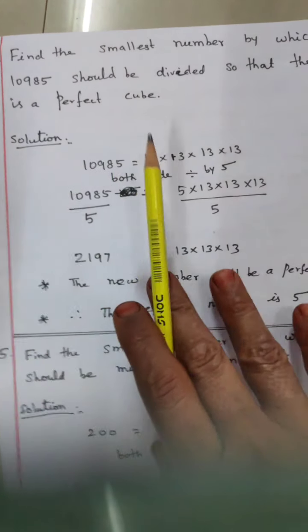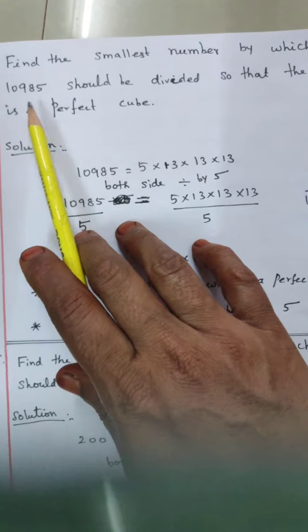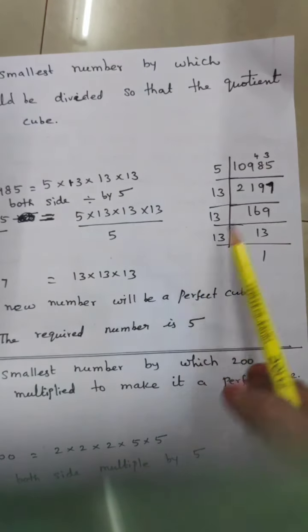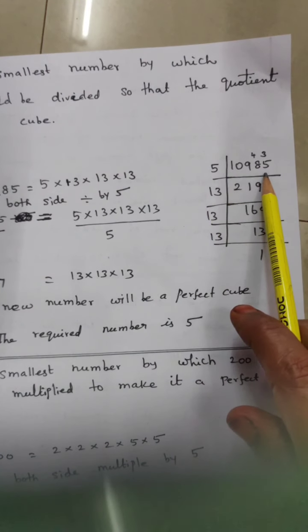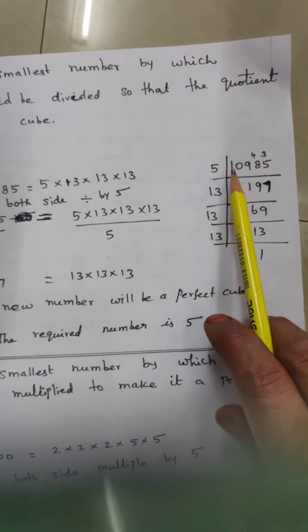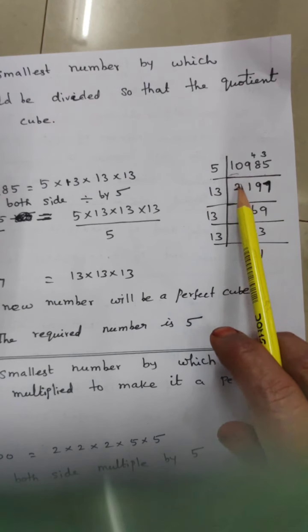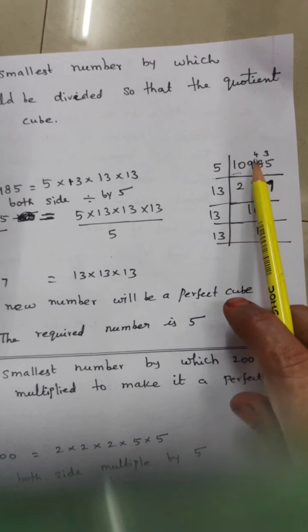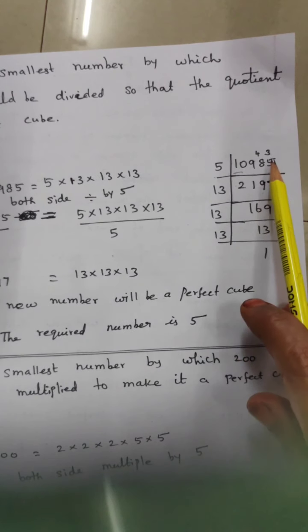Okay, solution written. 10,985, do it in the LCM method of division. 5 only is in the ones place, so you select the fifth table. 1 is not possible, so 10. 5 2s are 10. 1 5 is 5, remaining 4. 9 5s are 45, remaining 3.